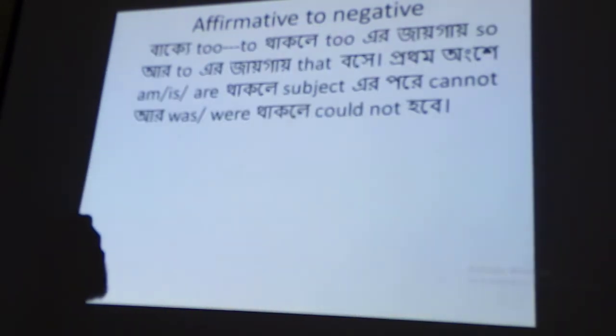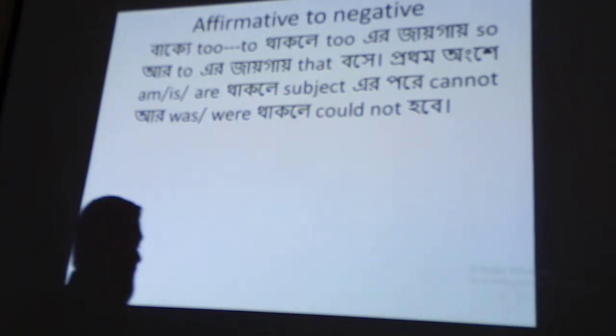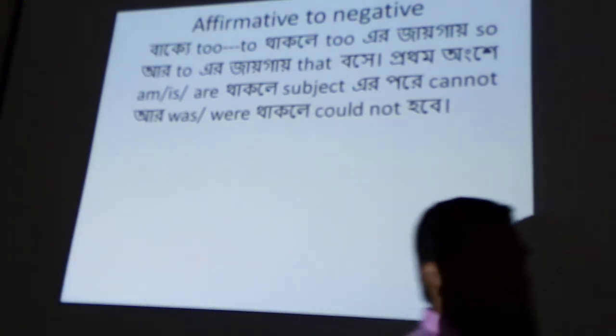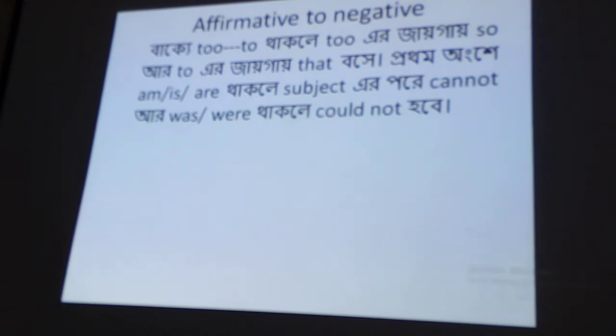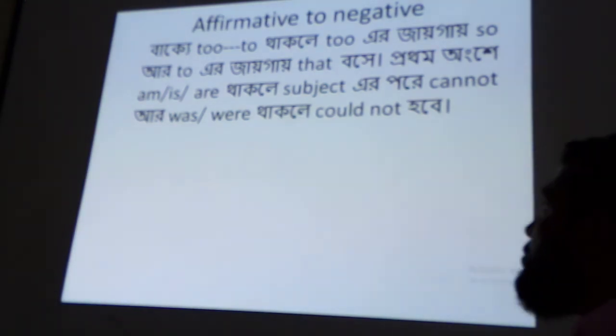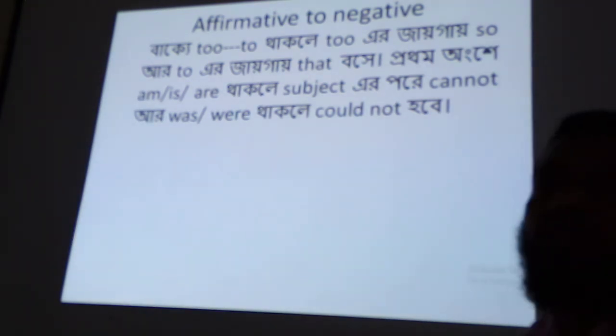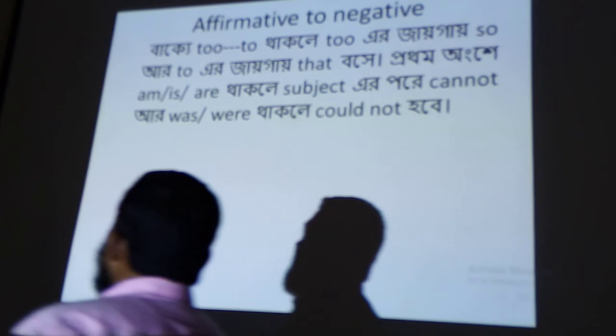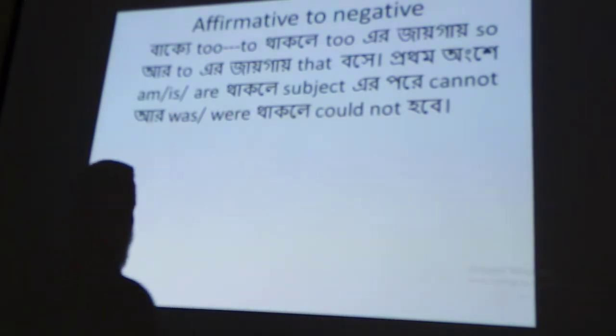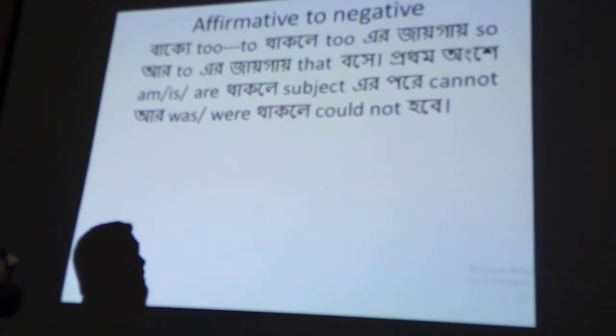Another rule. If you see "too...to" in your affirmative sentence, at the place of the first "too" you will have to use "so," and at the place of "to" you will have to use "that." After that you will have to bring the subject that you find at the beginning.